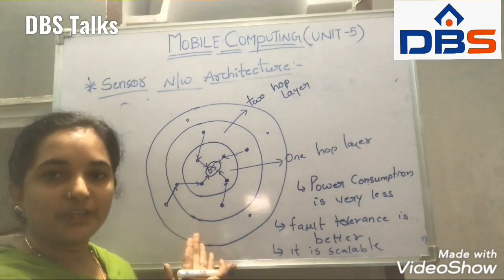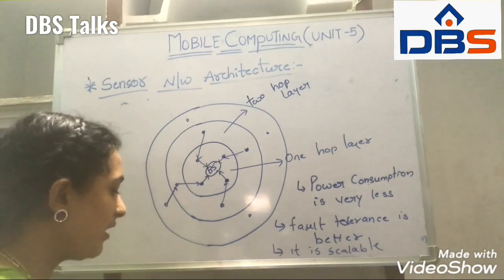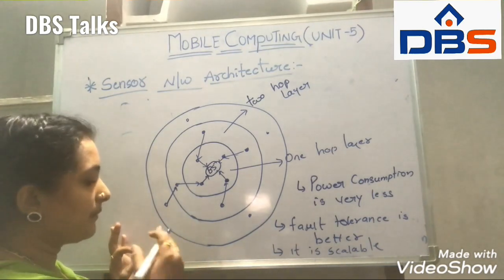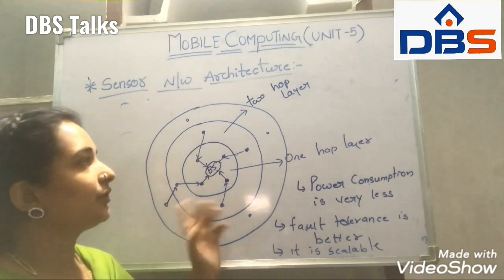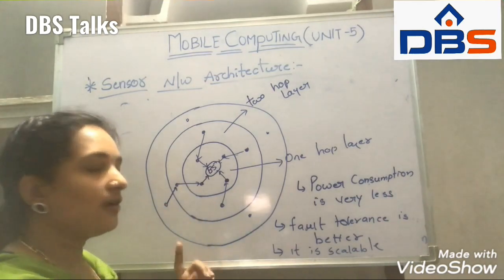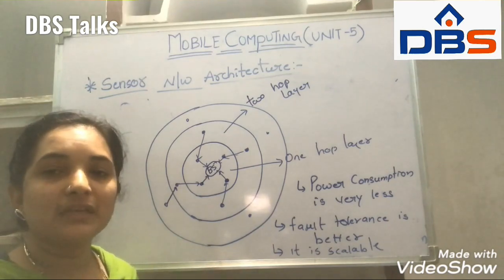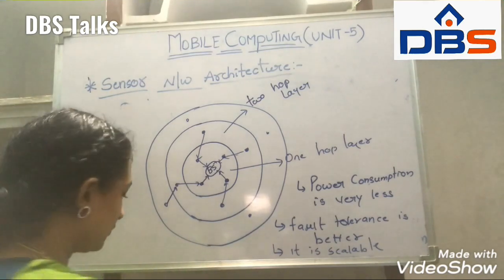Okay, this is the communication of the layered architecture. Overall the power consumption is very less in the layered architecture. This is how the communication will occur. So this is called the layered architecture. Now coming to the clustered network architecture.